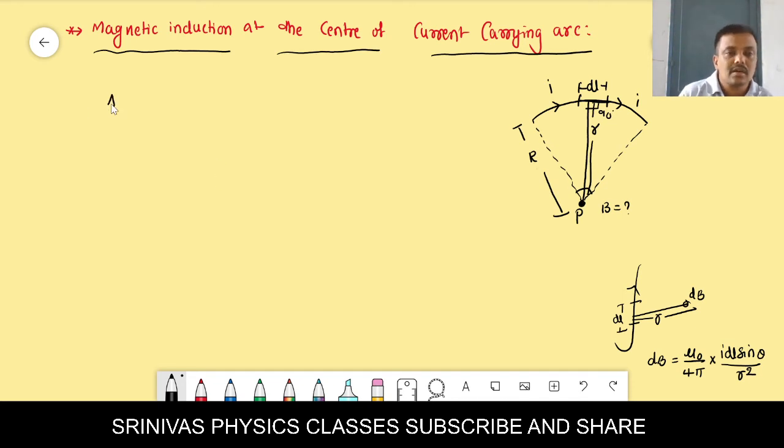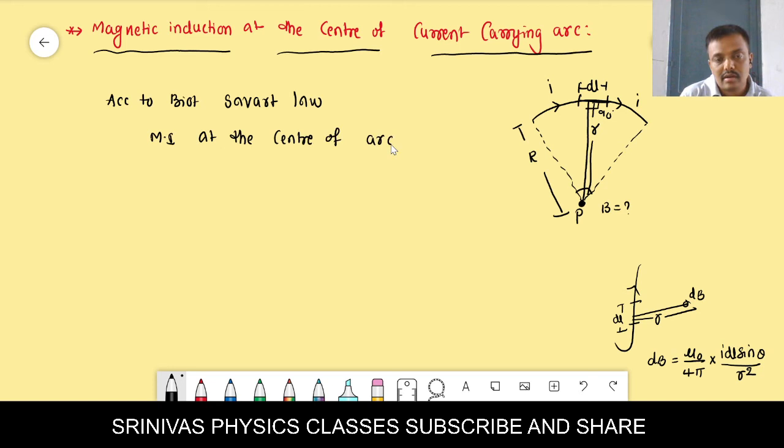Let us start. According to the Biot-Savart law, the small magnetic induction at the center of the arc due to a small element of length dl is dB equal to mu naught by 4 pi into I dl sin theta by r square.